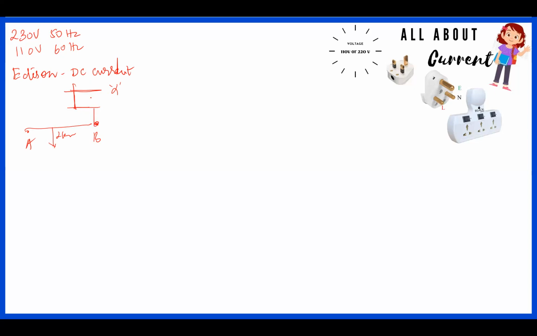So here, 110 means this is the 110 value here, right? So this will not be 110 here. This is the biggest challenge in the case of DC current. That means transmission is the biggest challenge in a DC system, the transmission of power from one point to another point.